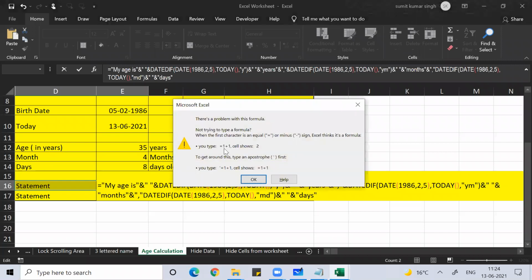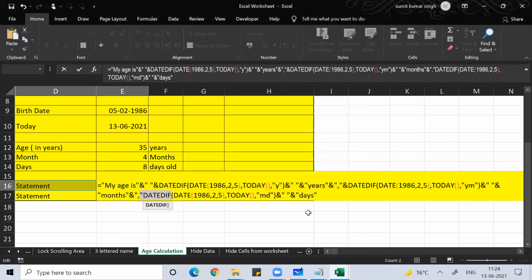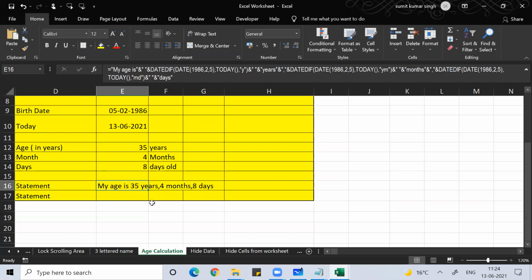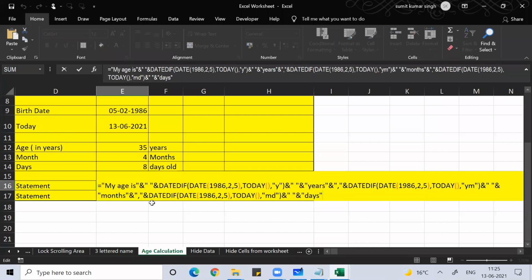It's showing there's a problem with the formula, so some apostrophe somewhere. Yeah, date DIF. So here there should be shift 7. So you can see my age. This is my age, guys. If you ask me, sir, what is your age? So this is my answer. Please don't ask my age in future.